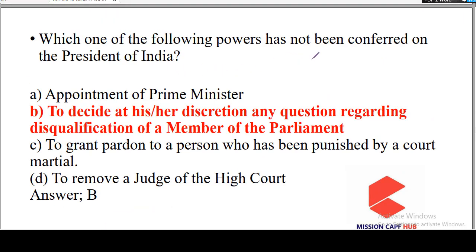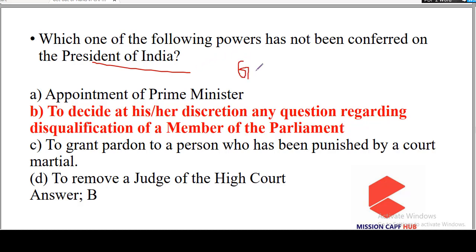Which one of the following power has not been conferred upon the President of India? Guys, with due respect, the President of India doesn't have any discretionary right. He is just a ceremonial head. He does what the cabinet or the council of ministers advises him. He has no right of his own. Even our governor is more powerful than President of India.